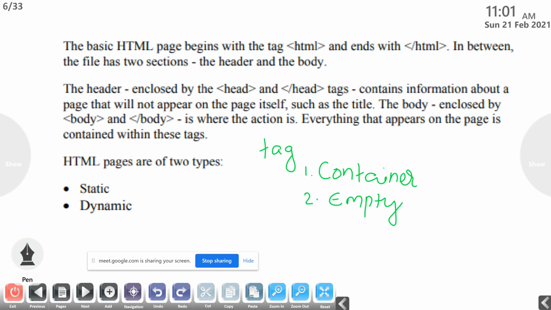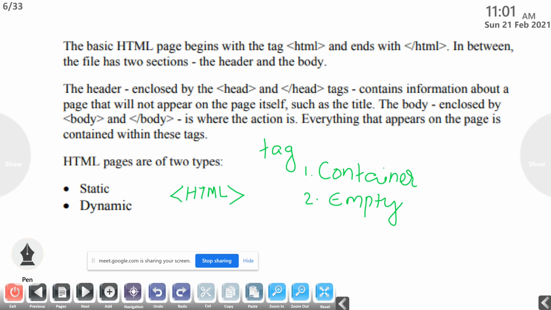Then what is the difference between a container tag and an empty tag? First of all, when we give a tag in HTML, the tag should be within the less than and greater than symbols. For example, this is a tag, HTML. So we place this tag between the less than and greater than symbols.